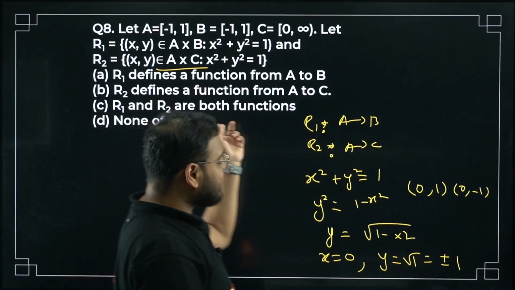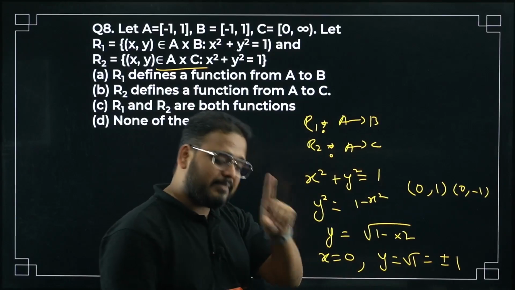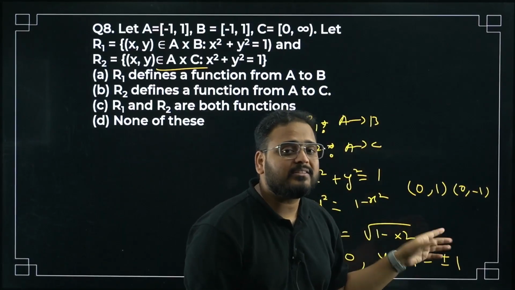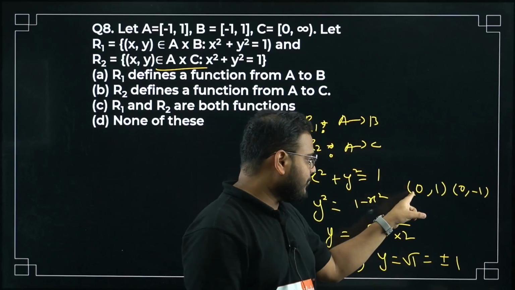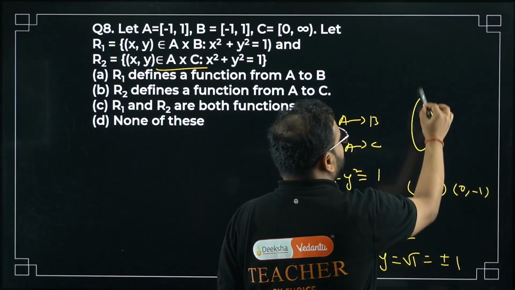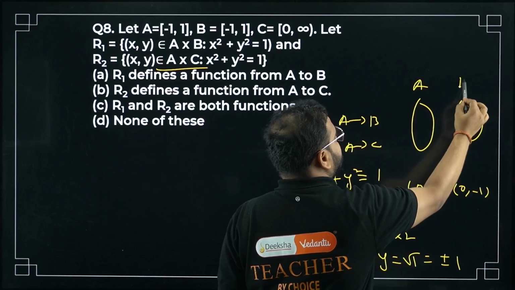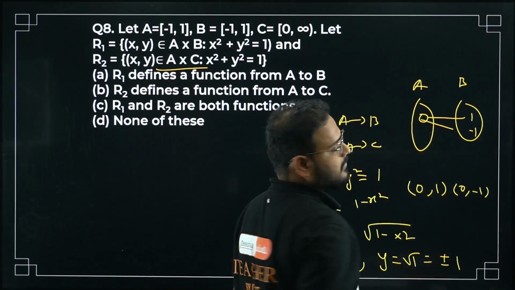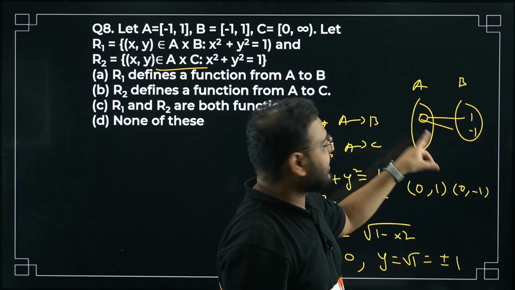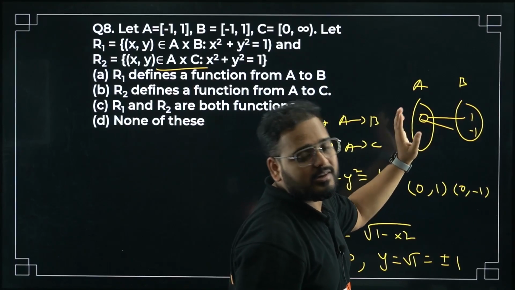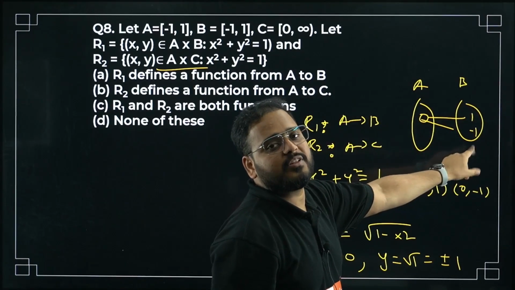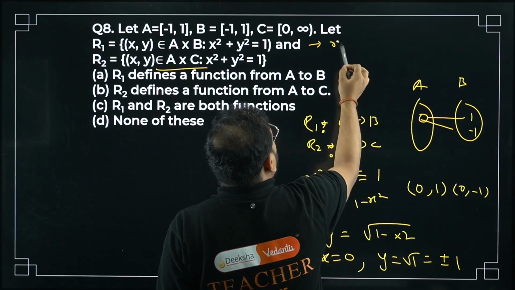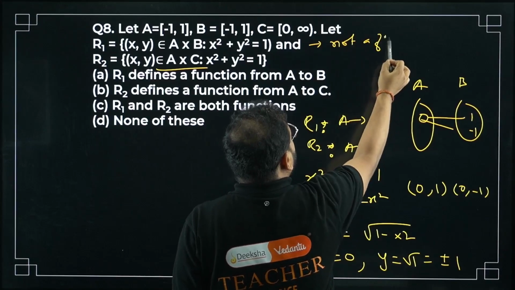But a relation can be a function only if, for each element of x or the domain, there should be only one image. But I'm getting for 0, let's say this is my set A, this is my set B, two answers: from 0 to 1 and 0 to minus 1. This is not a function. We are getting, for the same value from the domain, two different answers in the range. It means not a function. R1 is not a function.